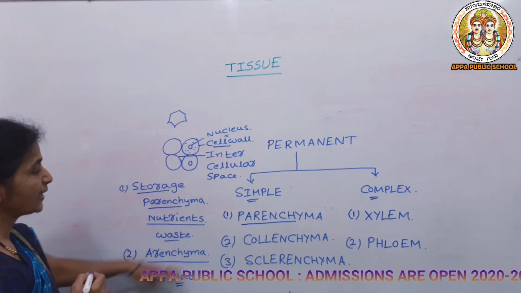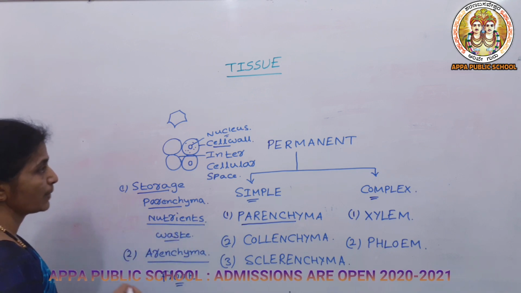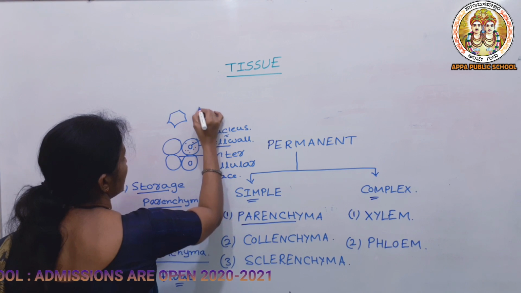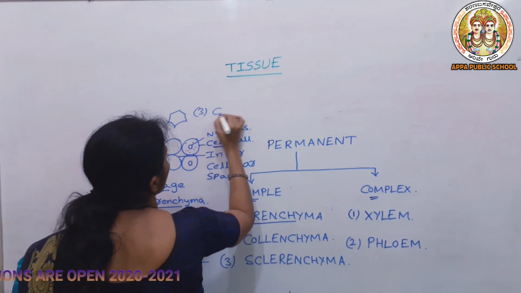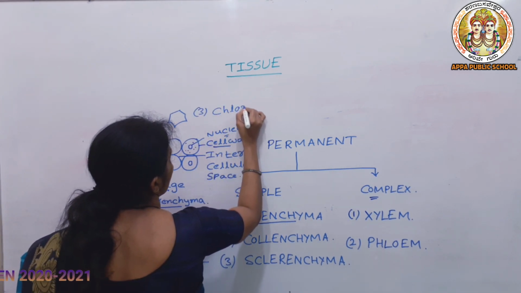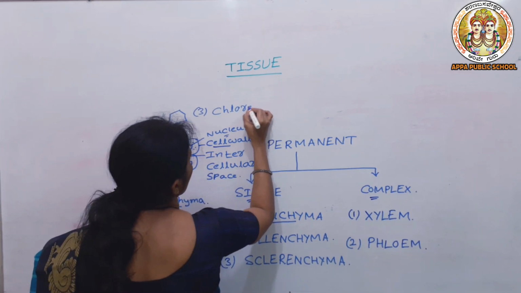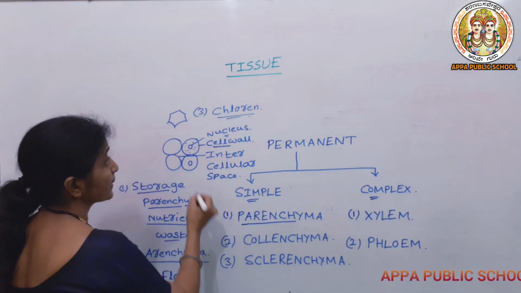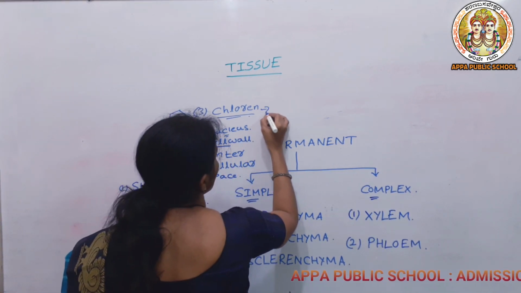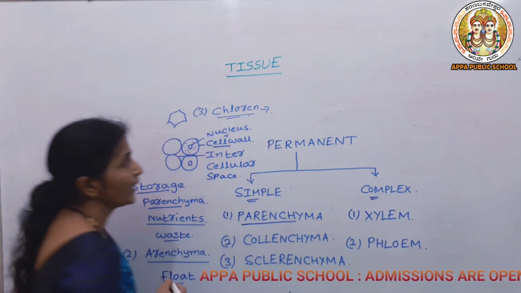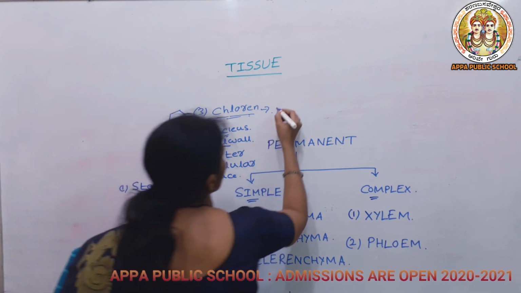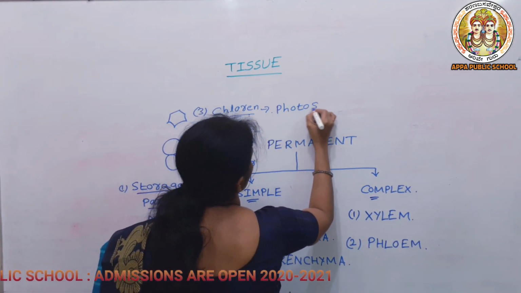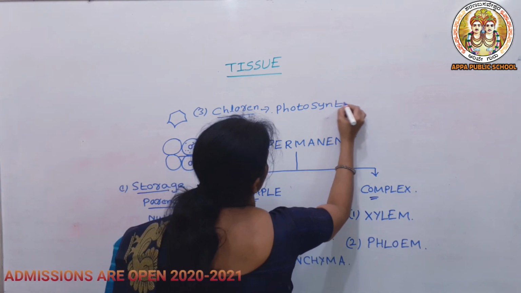Then the next one, the third one, is the chlorenchyma. Chlorenchyma means the presence of chlorophyll. Due to the presence of chlorophyll, it helps in photosynthesis.